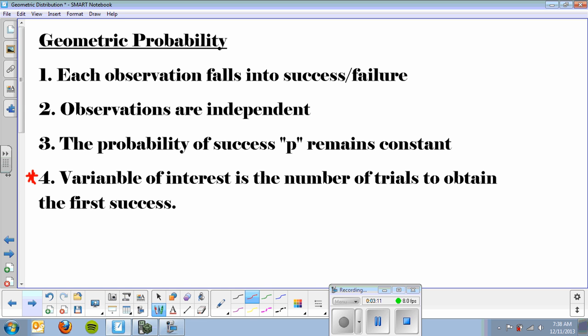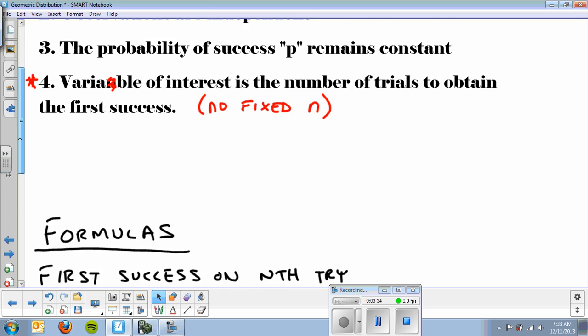The variable of interest is the number of trials to obtain the first success. Okay? So it's all failures until the last number. Okay? There's no fixed n. No fixed n. Okay. Now here are the formulas.